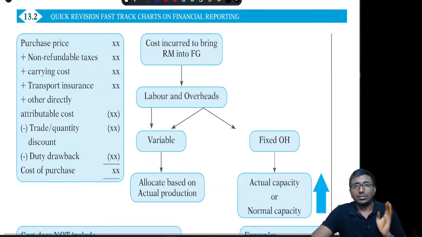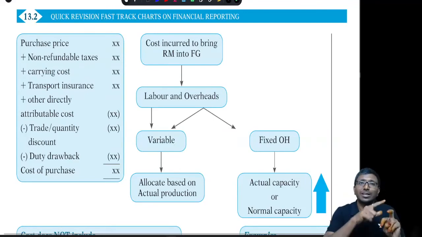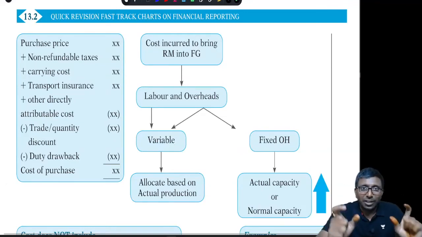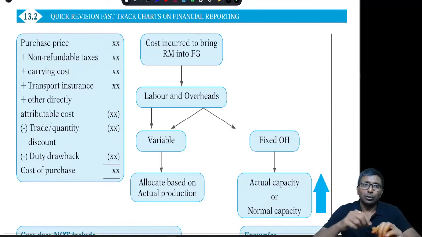Cost of conversion basically includes two things: one is the manufacturing overhead, and the next one is labor. Overhead can be variable overhead or fixed overhead. If it is variable, it should be allocated per unit based on the actual number of units, that is actual capacity.